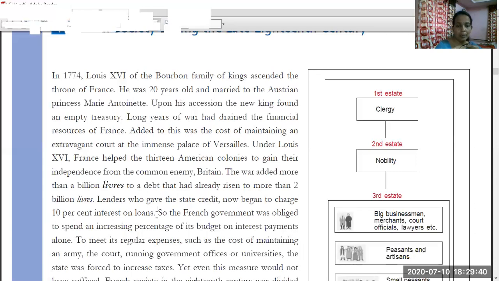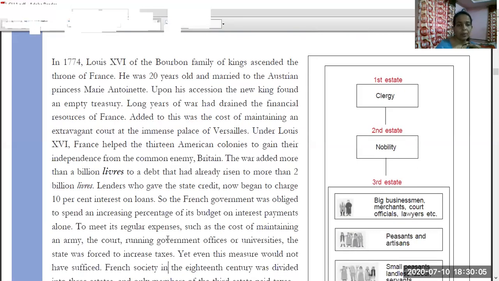So the French government needed to spend an increasing percentage of the budget on interest payments alone. Most of the budget was spent on paying interest to the lenders. On the other hand, the regular expenses were also there. What were the regular expenses? The cost of maintaining the army, the court, running government offices or universities.